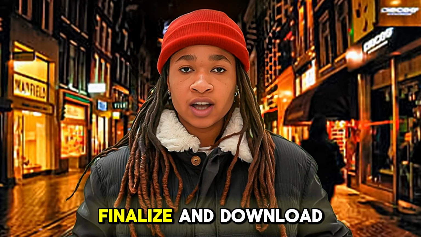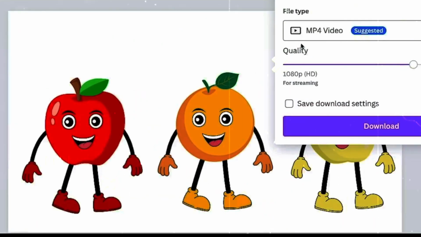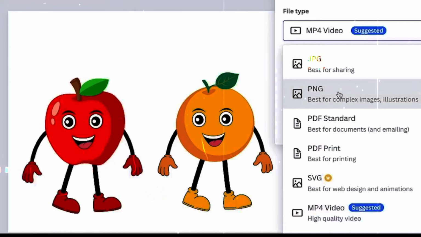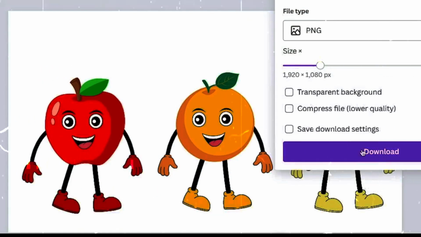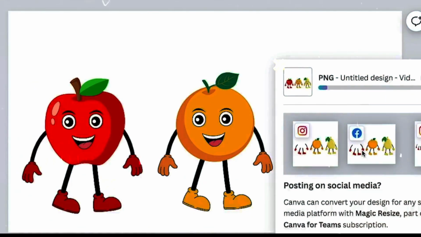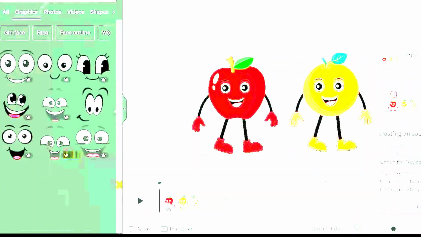5. Finalize and download. Once you've completed all your characters and are satisfied with their appearance, it's time to download them. Click on the Share button, select Download, and choose the PNG format from the available options to ensure a high-quality transparent background for your characters.